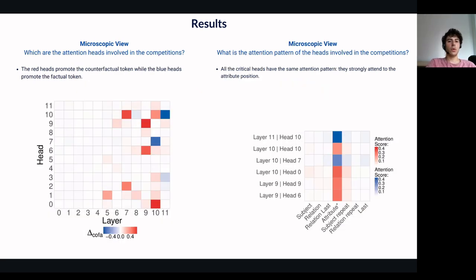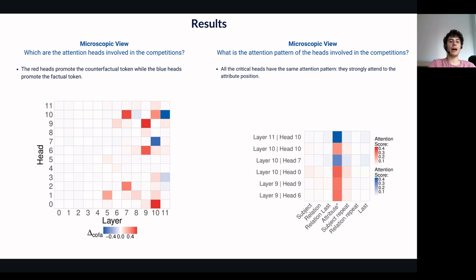Zooming in further, we repeated our analysis at the level of individual attention heads. This allowed us to identify a small set of heads that promote the counterfactual copy mechanism, shown in red, while just two heads promote the factual recall mechanism, shown in blue. We then looked at the attention patterns of these critical heads, and on the right we can see the last row of the attention patterns, which shows which tokens the final position attends to. Interestingly, we observe a similar pattern across both types of heads. All the critical heads attend strongly to the attribute position, which contains the counterfactual token.